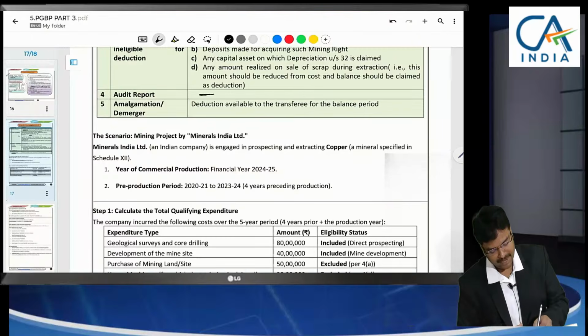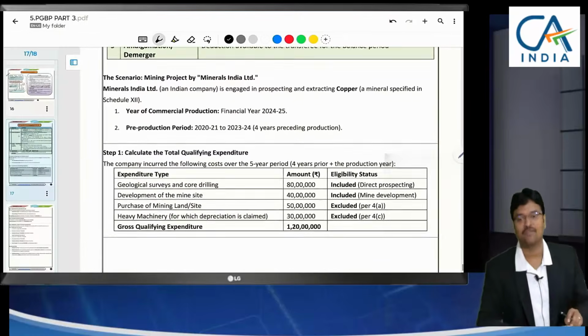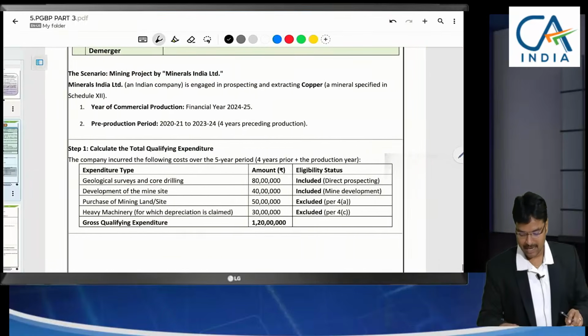The form to claim deduction is not yet specified in the new Income Tax Act, so we have to wait. That's why the form and audit report form I have given blank there. Let us go to the example.